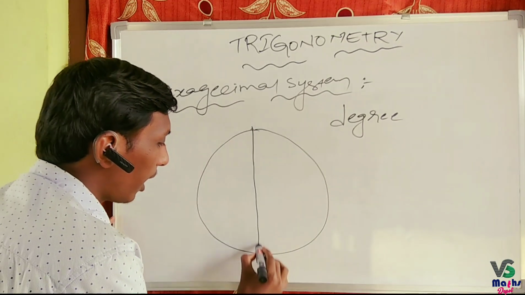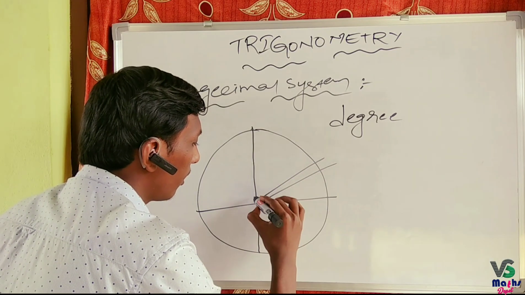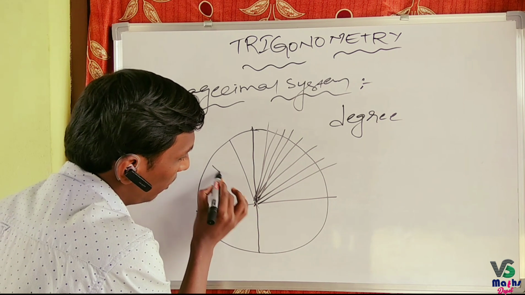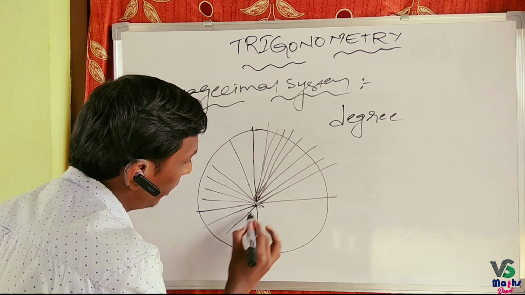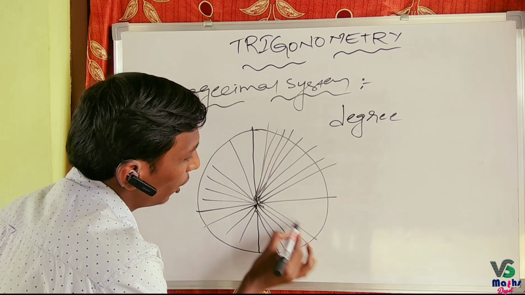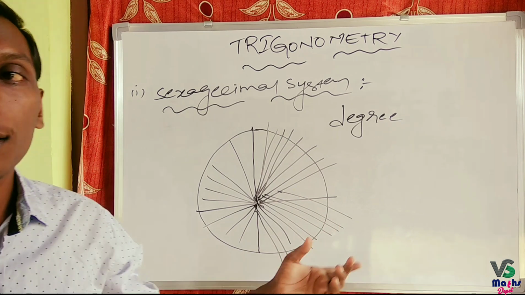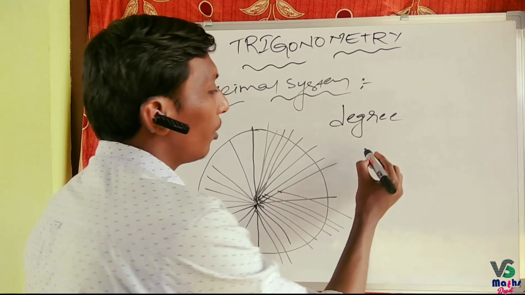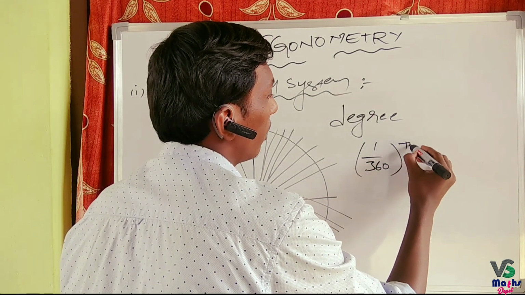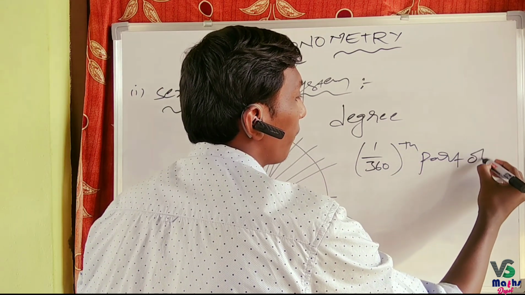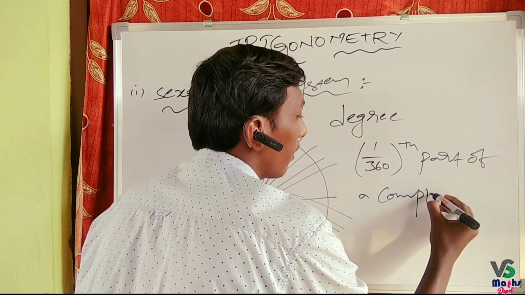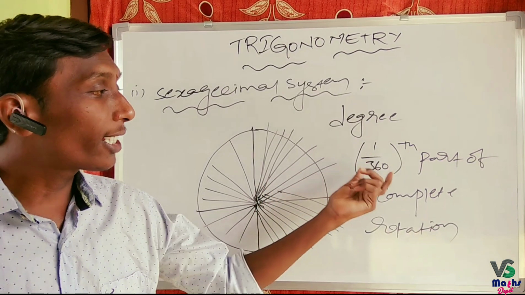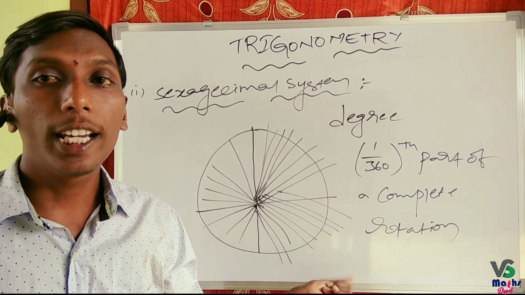If you divide this total circle into 360 equal parts, then each part represents 1 degree, meaning 1 by 360th part of a complete rotation. We call it a degree.